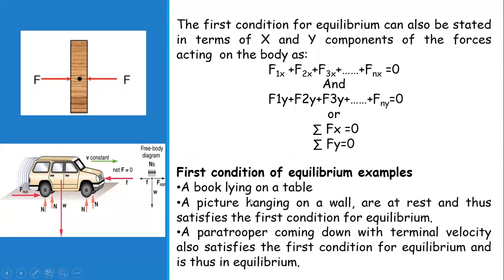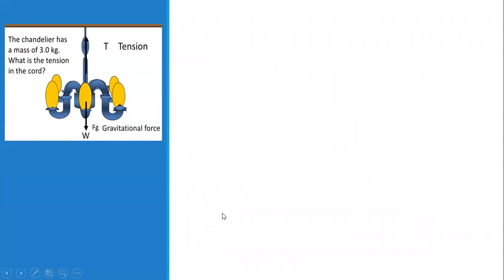For a few more examples of the first condition of equilibrium: a book lying on a table, a picture hanging on a wall at rest, and thus satisfies the first condition of equilibrium. A paratrooper coming down with the terminal velocity also satisfies the first condition for equilibrium, that all the forces acting on the paratrooper add up to zero. This is the first example.